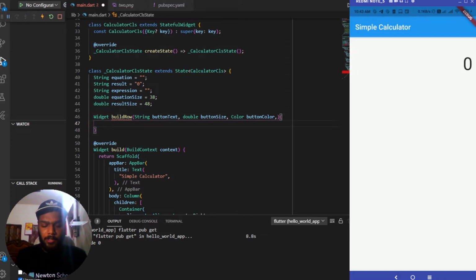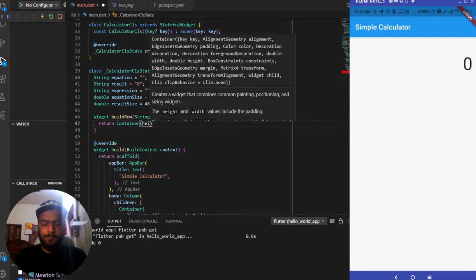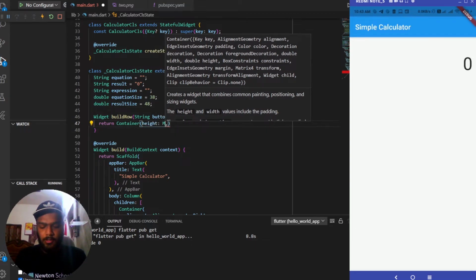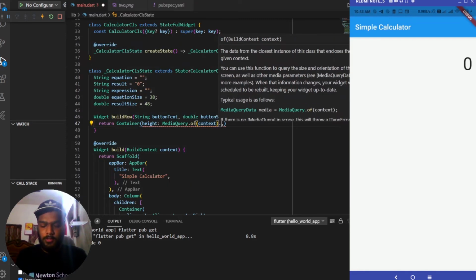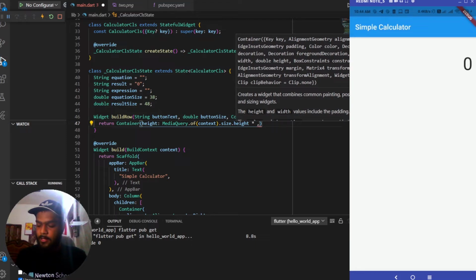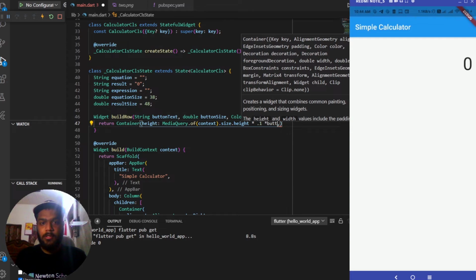And next it will be returning a container, and this container will be having a height of MediaQuery.of(context).size.height, and we'll be multiplying this with 0.1 and with the button height which we have received.